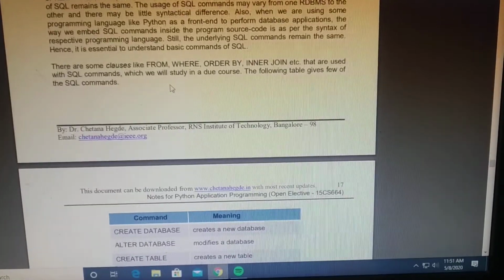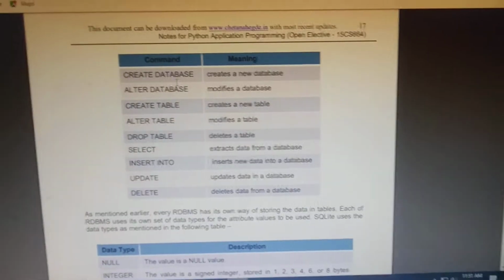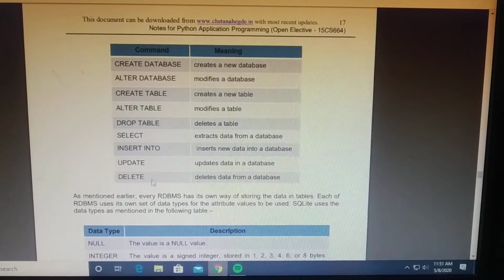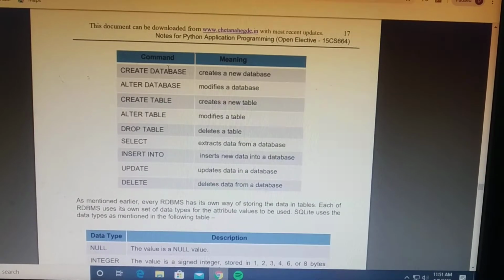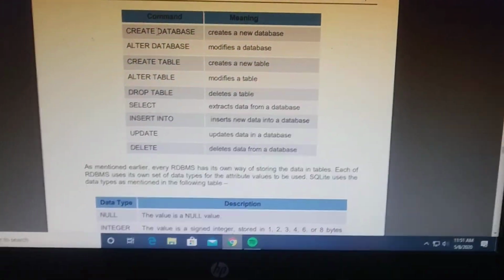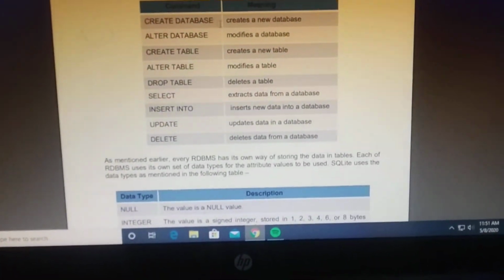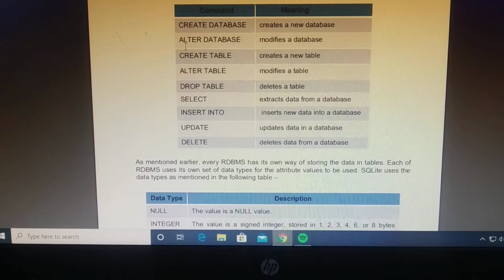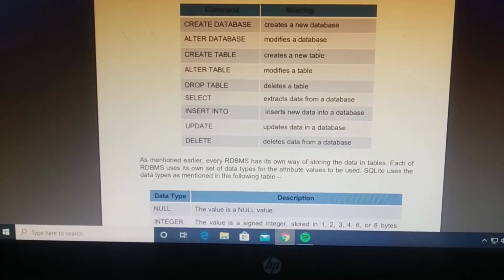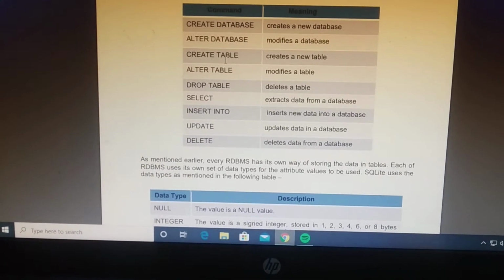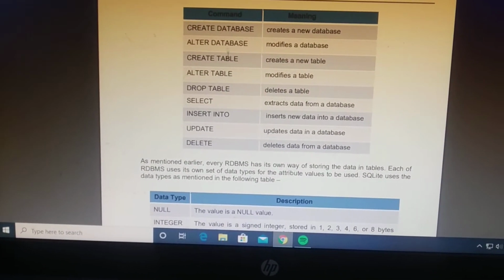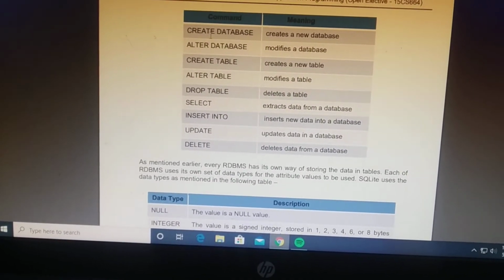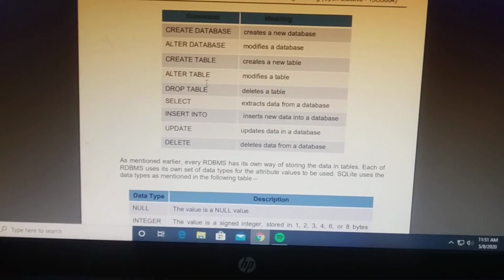How many types of commands are there? There are many commands, as you all know. Let us take some basic commands. Create database is used to create a new database. Alter database, as the name tells you, is used to modify a database. Then create table. There is a difference between create database and create table, and alter database and alter table.